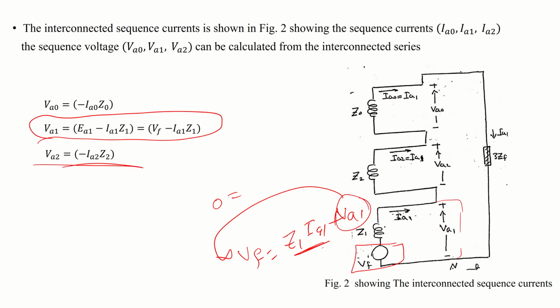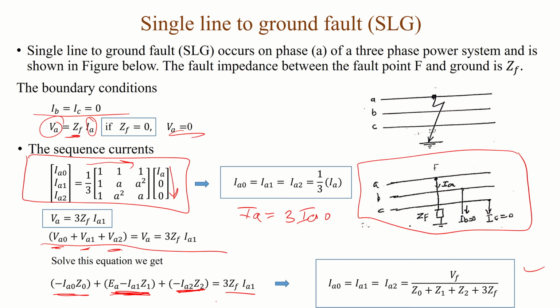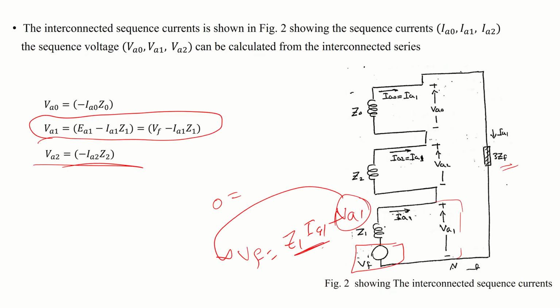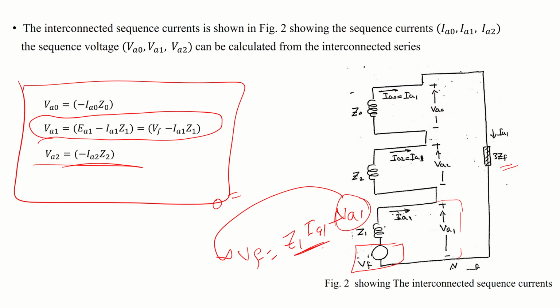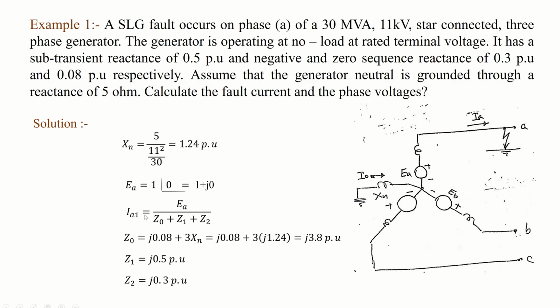And for Z1 it is the same. So this is faulted with what? With the value of ZF, so that is 3ZF. If you see, this is the drop voltage I mentioned in this circuit. So these are three important voltages, the sequence voltages. From the sequence voltages you can calculate the phase voltage for the single line to ground fault.